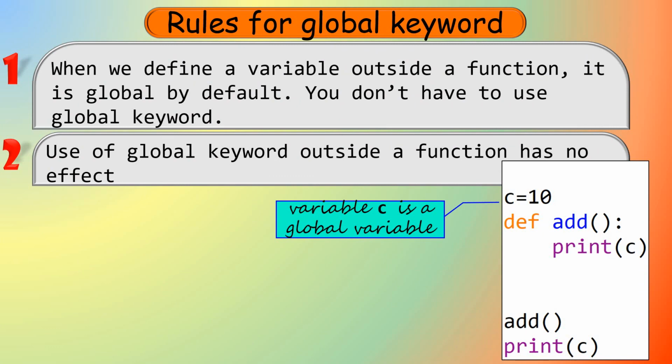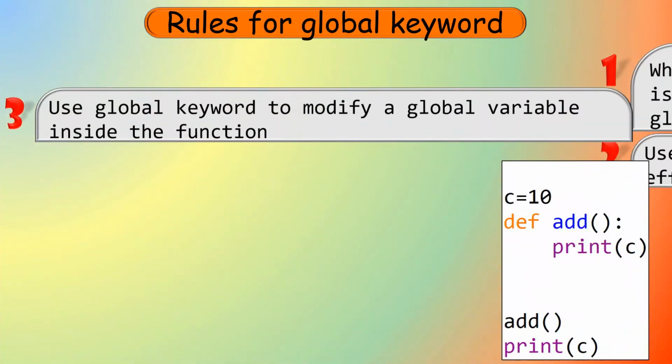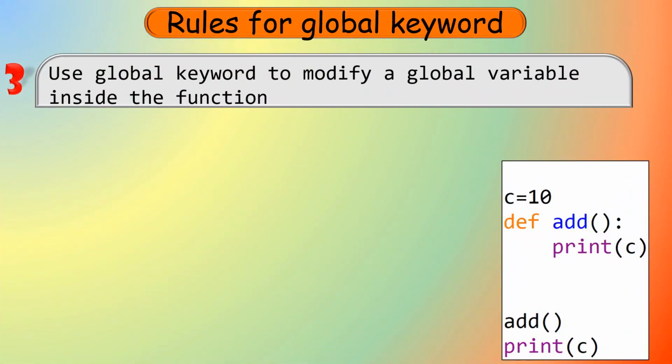So suppose you use the global keyword outside the function. If I write global C, according to the second rule, use of global keyword outside a function has no effect. So if you give that statement global C or you don't give, it does not make any difference. It has no effect. Okay, what is the third rule? Use global keyword to modify a global variable inside the function.